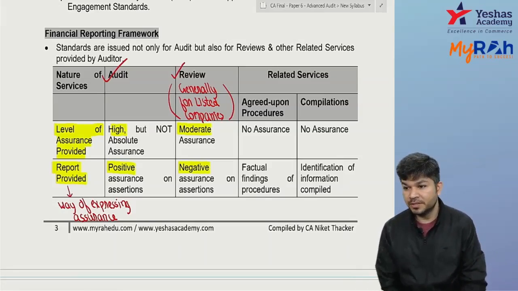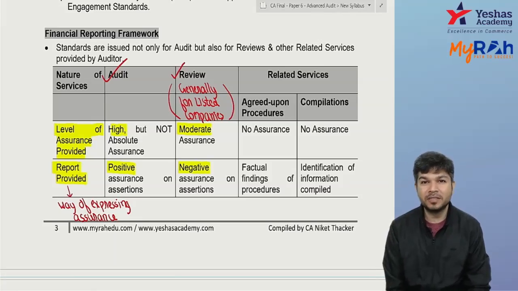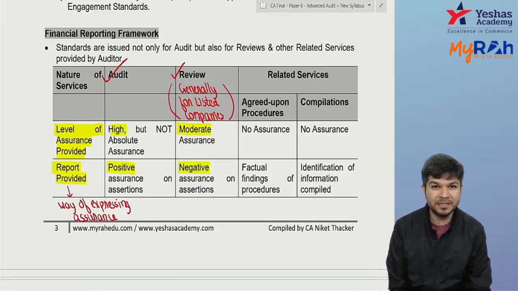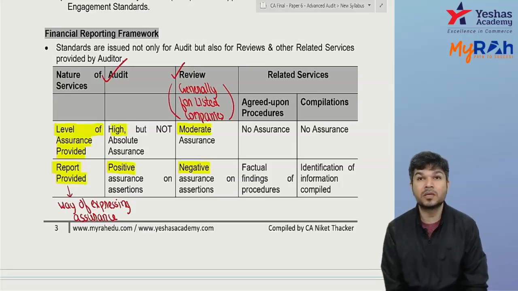Alekha has a question: sir, can the internal auditor give a review report? Answer is no. Internal auditor cannot give a review report. Internal auditor is working for the management. So this is not allowed for him.